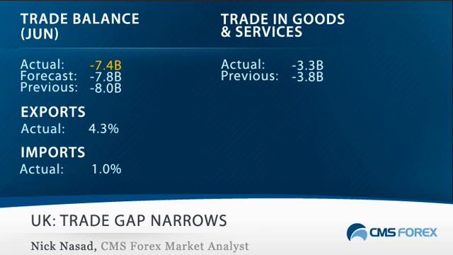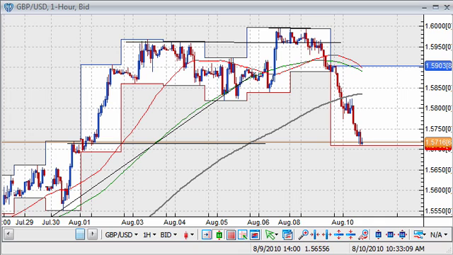Now, to counter that weaker retail and housing data, we did have a positive trade balance report from the UK where the trade deficit narrowed more than economists had forecast in June as exports rose to a 2-year high. The goods trade gap shrank to £7.4 billion, or around $11.7 billion, from £8 billion in May as exports jumped 4.3%, to their highest level since June of 2008, and imports rose 1%.